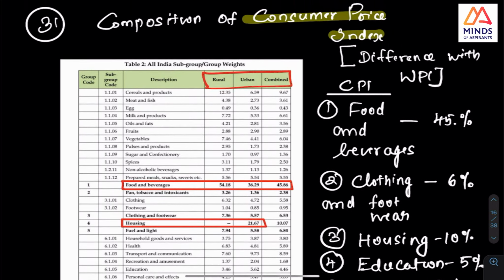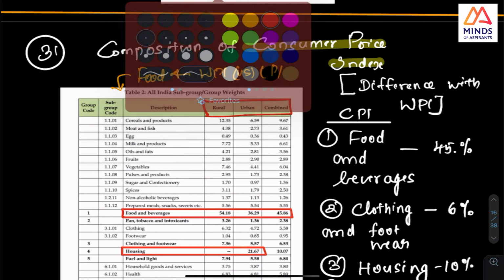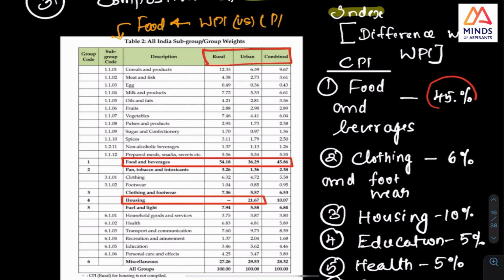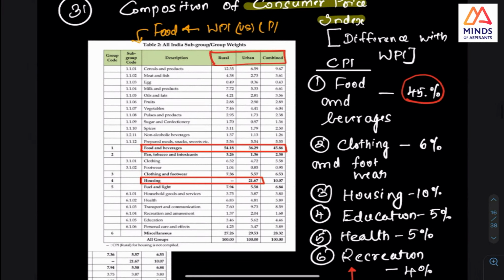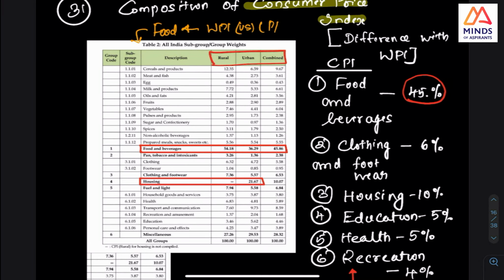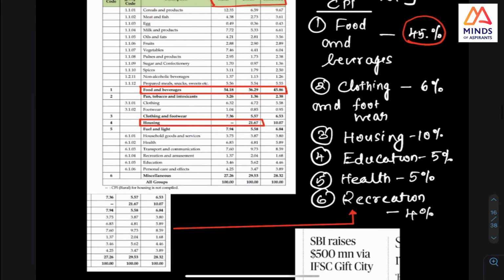There was a question where they gave this comparison of WPI and CPI, asking which has the higher food component. You can check it very well, it is CPI. Look at it, it is 45%. And one more thing is that CPI will have services also, WPI will not. Look at this fact: education, health, recreation, all these things are there because this is the consumer price index.